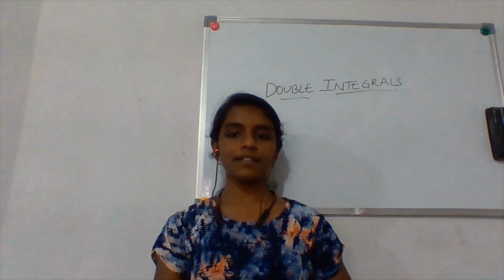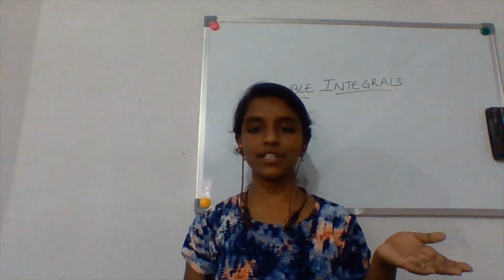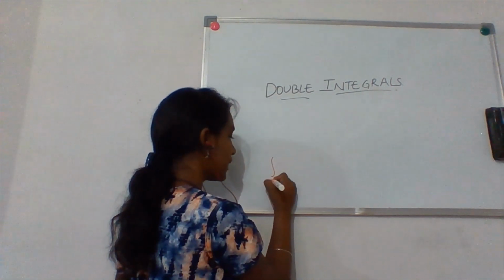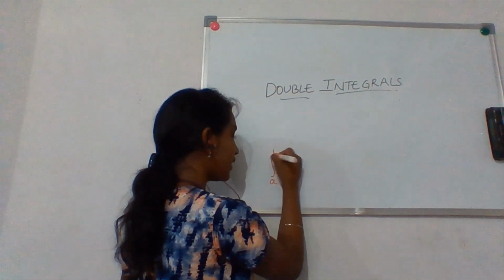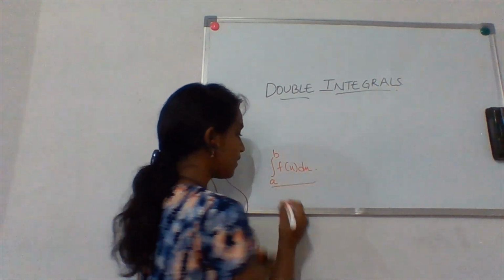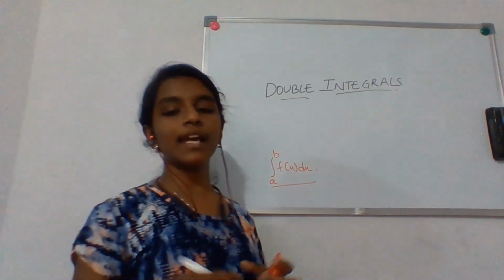Okay, so until now, that is up to your intermediate second year, you have studied about line integration. Line integration is what you studied earlier. That is, if you have limits a to b and f of x dx, this you have only single integration, and that is known as line integration.